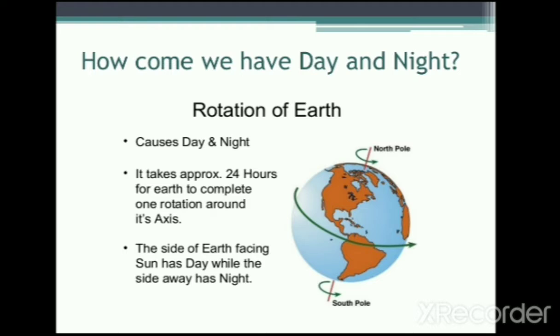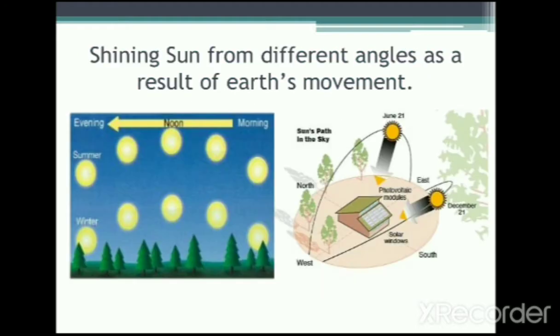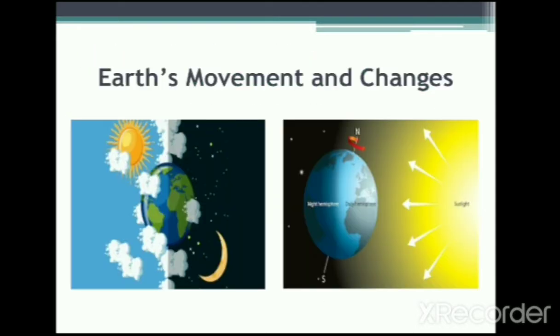All right. And it says also that the side of the earth facing the sun has day, while the side away has night. Like in the previous picture I talked about, the side facing the sun has daytime, and the side facing the moon has nighttime. So for instance, we're in the morning here in Nigeria, in Africa, while some other parts of the world in different continents are in nighttime. Some are even in the afternoon.